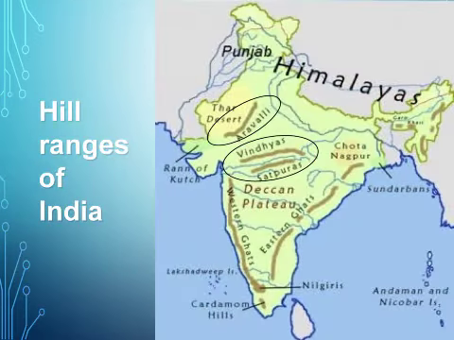The hill ranges of India. Northern mountains are not the only hilly or mountainous regions of India. The other hilly areas of India include Vindhya Range, Satpura Range and Aravali Range. The Vindhya and the Satpura Range lie in central India and both these ranges run parallel to each other. Out of these two, Satpura Range is greater in length and is the source of rivers like Narmada and Tapi.